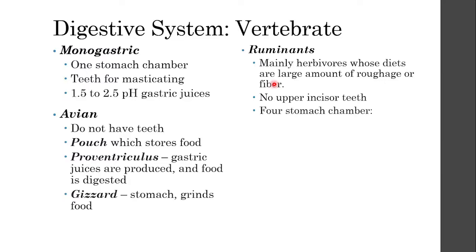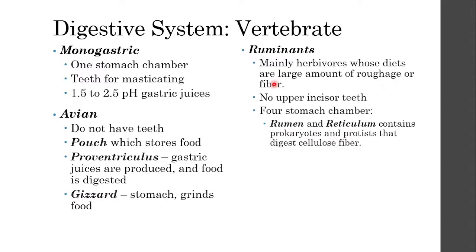But what's interesting about ruminants is they have four stomachs, starting with the rumen and the reticulum. In the rumen and reticulum, there are various microorganisms such as prokaryotes and protists that help digest cellulose fibers. Cellulose is a starch that you will find in a lot of plants, and it makes plants very, very difficult to digest. So you need to have these microorganisms.